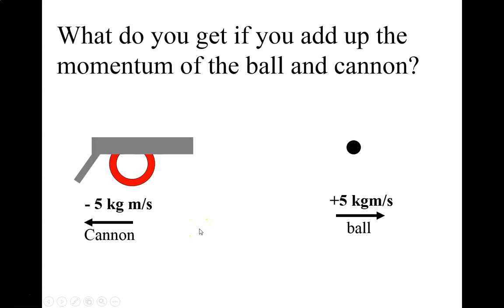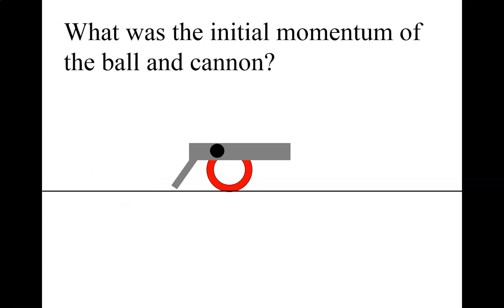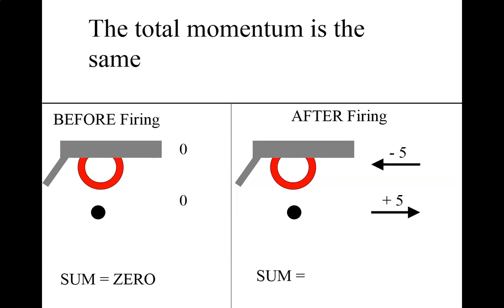Okay, so what do we get if we add up the final momentum? We get +5 plus -5 gives us 0. The initial momentum of the cannon and the ball was 0, because they were both at rest. And then when we look at it after firing, and we add up the momentum of the cannon and the ball, we also get 0. So that's what we mean by saying momentum is conserved. We started with 0 and we ended up with 0 when we add up the pieces.